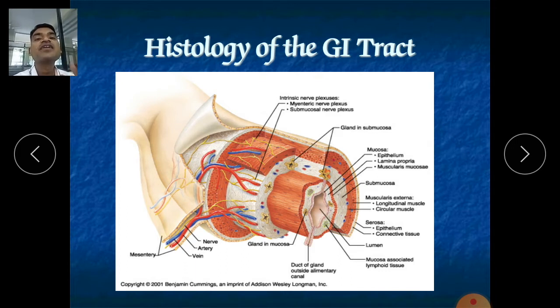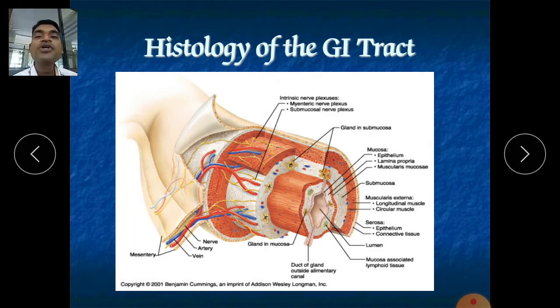Interneurons are also there. They have the capability to produce contraction and relaxation of our intestine. That is the basic function.